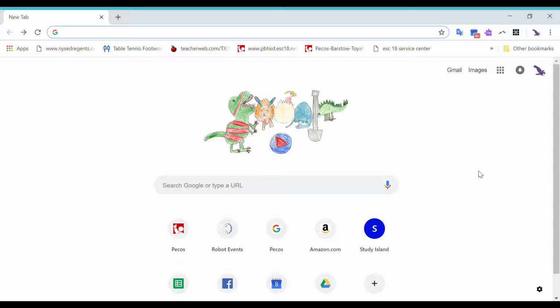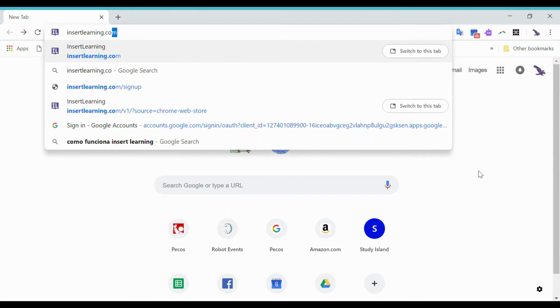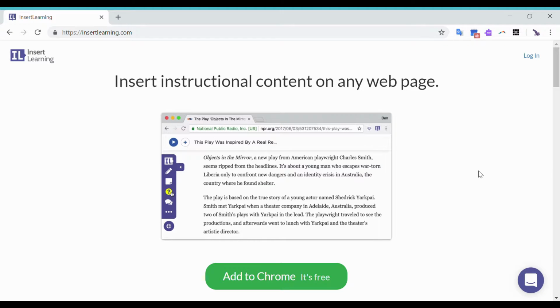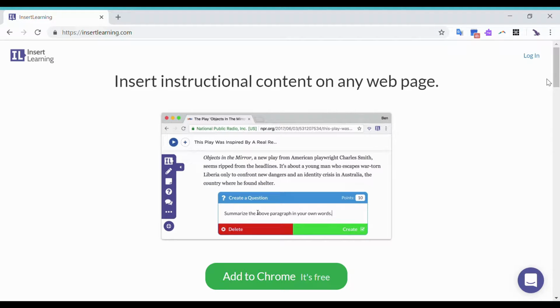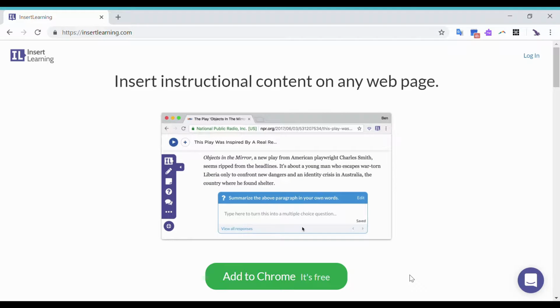So now that we know how that looks from the student side, I'm going to show you how to first log in and then use it for your classes. So first thing that you need to do is get on Google and type in insertlearning.com. It should take you to this web page. Notice how on the top right it says login. We're not going to touch that yet.